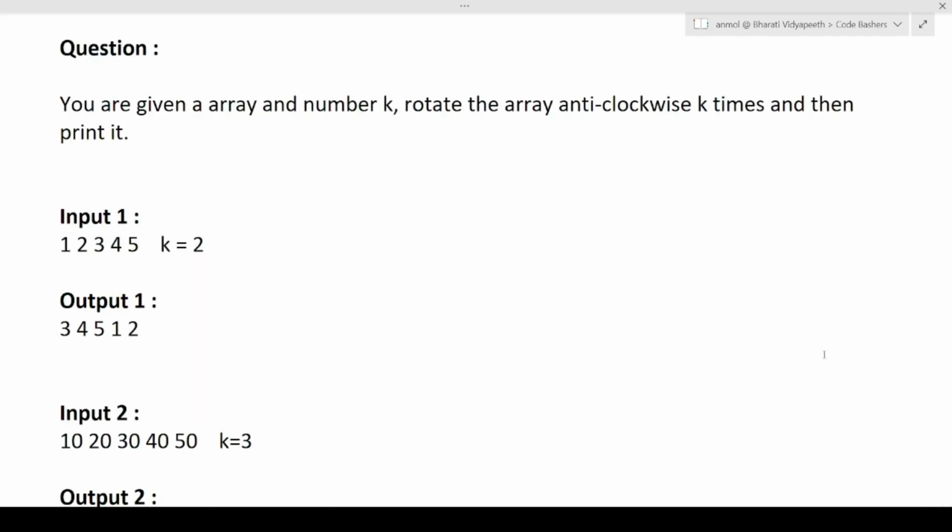Okay, so guys, first we will be discussing the question, then the approach of the question, and then in the later part of the video, I will be telling you how to write the code for the same.